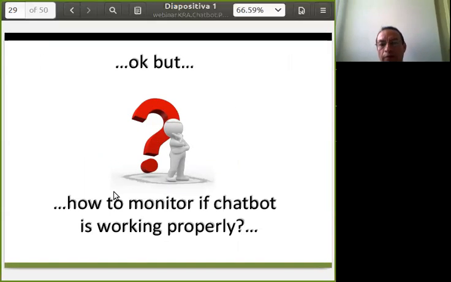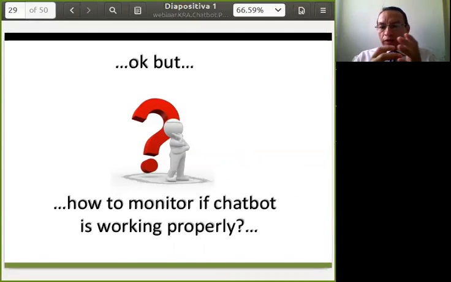Okay, but how do we see or monitor if the chatbot is working properly?